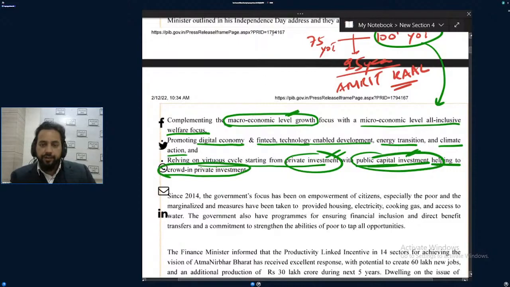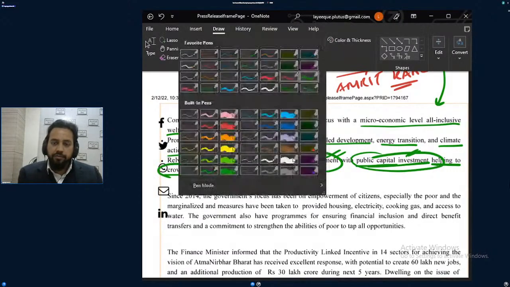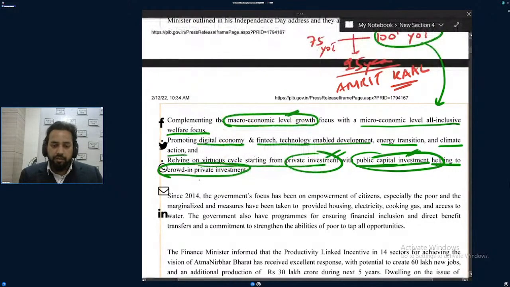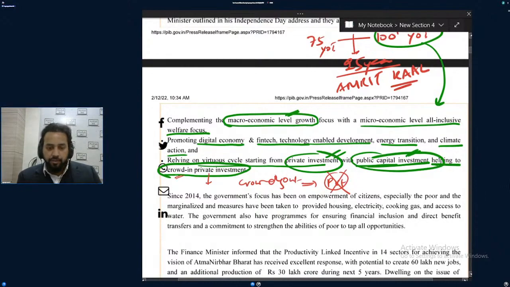There are two words which we use: crowding in and crowding out. When we say crowding in, private investors are coming. And when we say crowding out, it means private investors are going; private investors are not investing. When we say crowding in, private investors are coming, and private investors will come if the government does the capital investment.